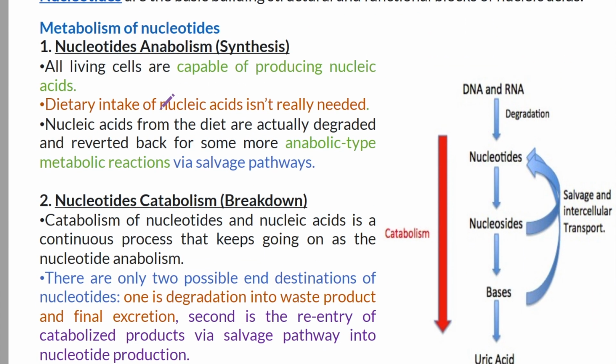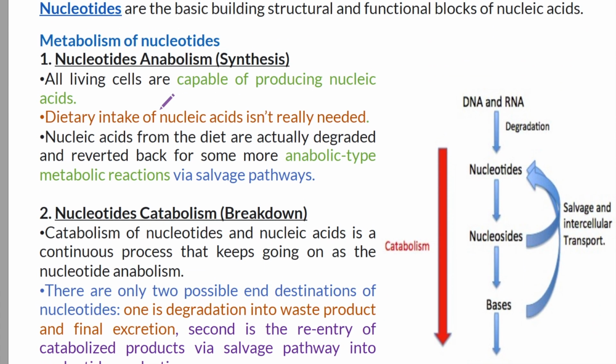So let's study the metabolism of nucleic acid. So nucleotides are the basic structural and functional block of nucleic acid. And nucleic acid anabolism. To study nucleic acid anabolism, we know all living cells are capable of producing nucleic acid, and dietary intake of nucleic acid isn't really needed. Nucleic acid from the diet is actually degraded and reverted back for some more anabolic type metabolic reactions by the salvage pathway. So we'll study that one later.